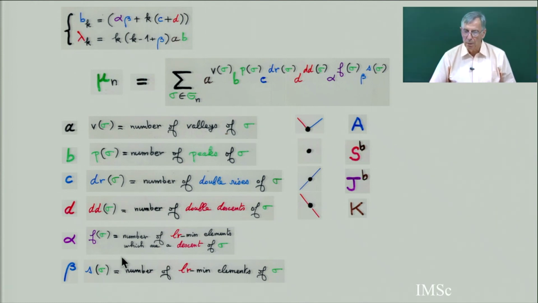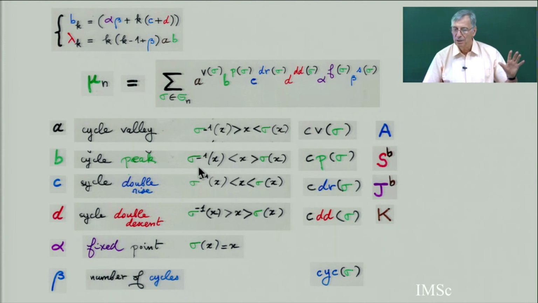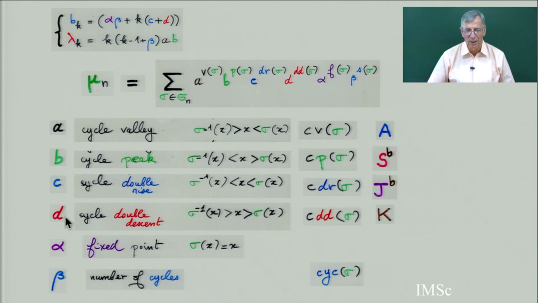This is the interpretation in terms of words, of permutations, and this is the interpretation in terms of cycles. Both interpretations were isomorphic. So we have seen this in the previous chapter, and the 4th variable here was cycle valley, cycle peak, cycle double descent, cycle double rise, and you have fixed points and number of cycles.